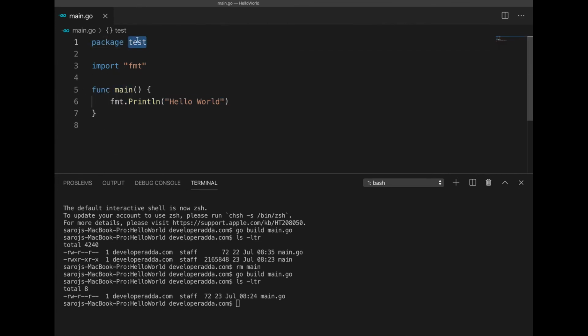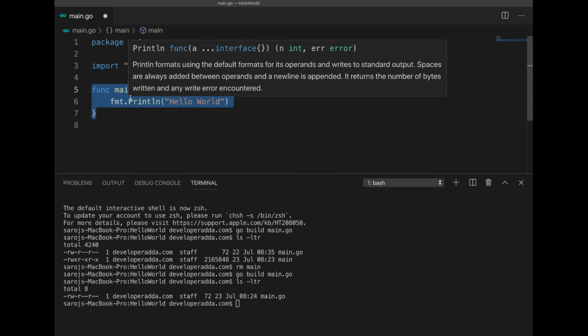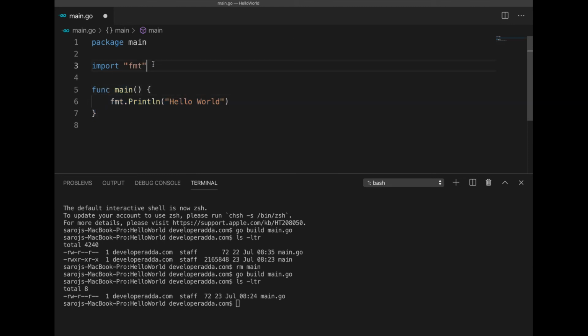Whenever we declare package main, we must define a function called main. Why? I will tell you in a later session. So now we know the meaning of package main and why we are writing package main and why we are writing function main. Okay, so next we will see what is import fmt.